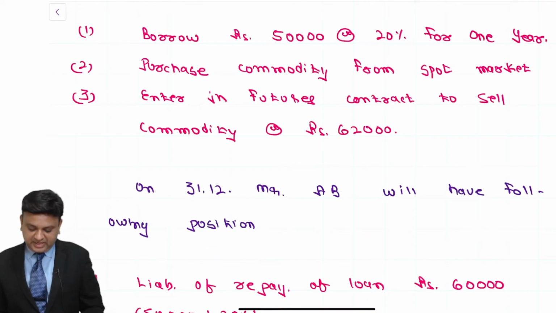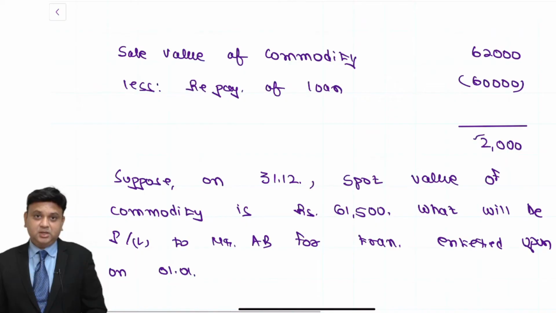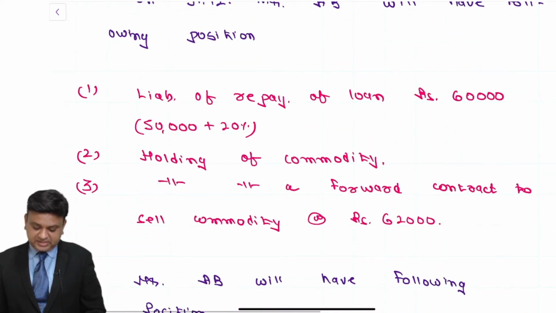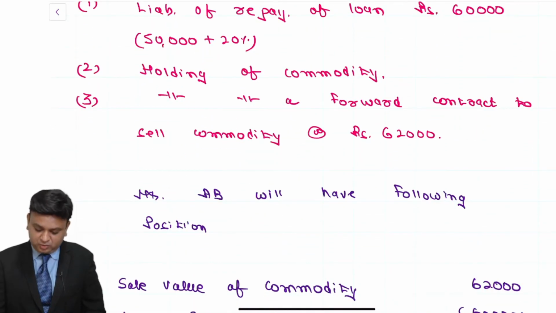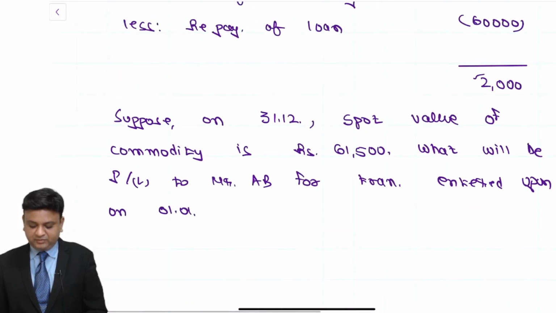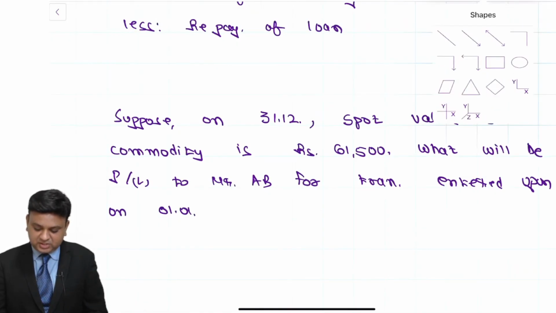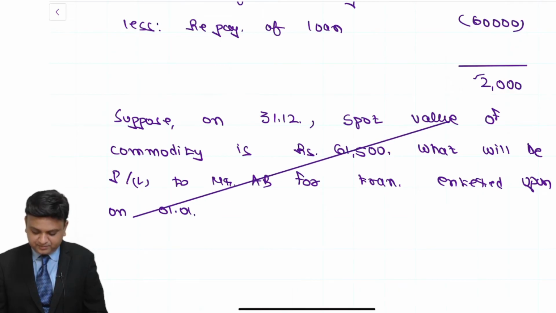Now friends, importantly, answer of this question will be 2,000. Why 2,000? Because I have dictated to you that a forward contract is entered upon to sell the commodity at the rate of rupees 62,000. So once you enter into the forward contract, what is the spot rate is not required to be considered by you.